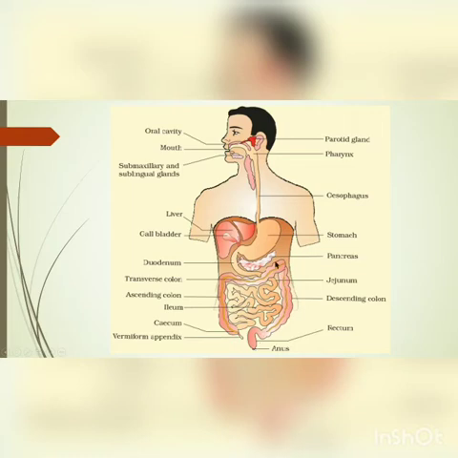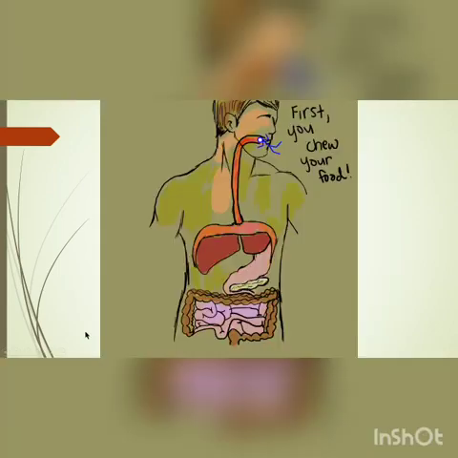Other than this, there are two digestive glands, other than the salivary glands: the liver and the pancreas. I am going to discuss these. All these are parts of our alimentary canal, and draw the labelled diagram in your notebook.